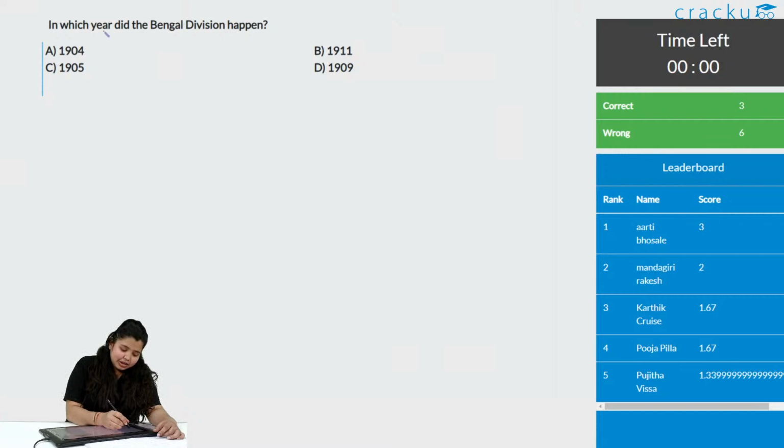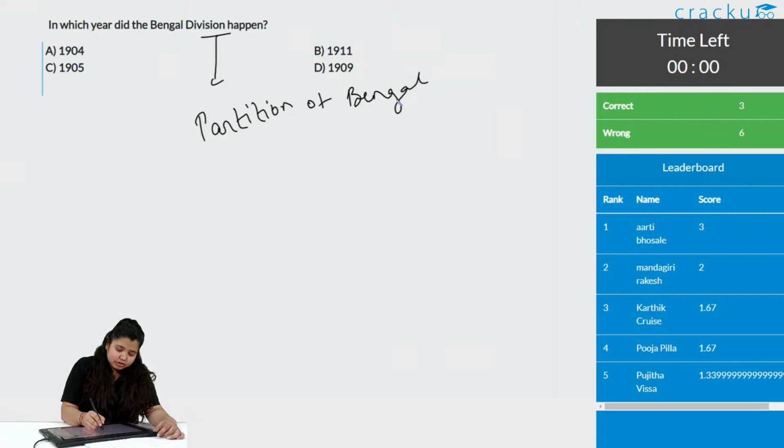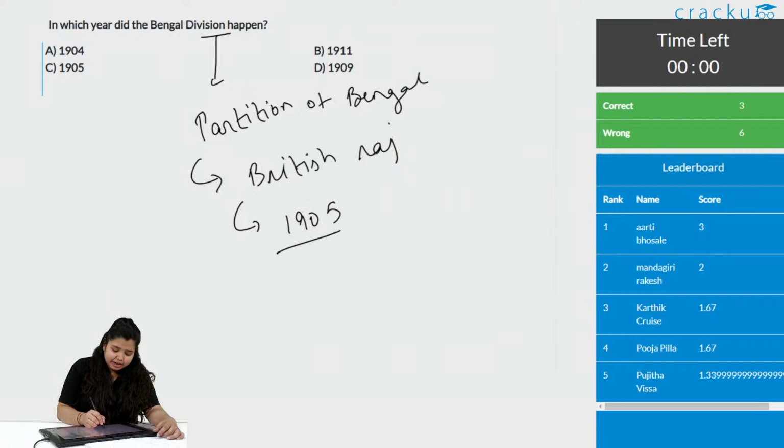So, in which year did the partition of Bengal happen? The question is about the partition of Bengal, and this is not the recent one, but in the British Raj. So, this was in the year 1905.